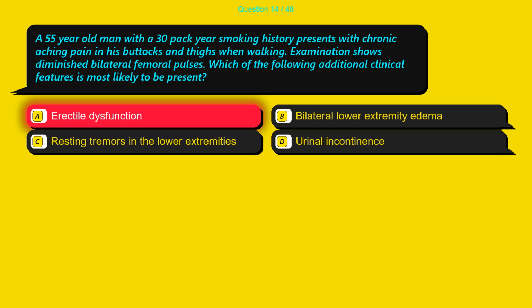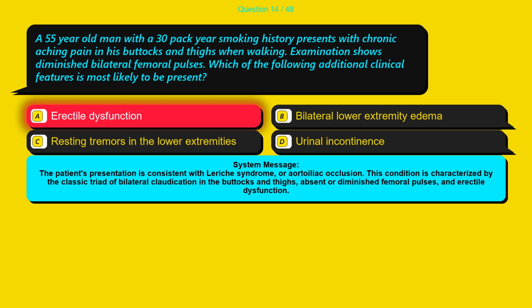The correct answer is option A, erectile dysfunction. The patient's presentation is consistent with Leriche syndrome, or aortoiliac occlusion. This condition is characterized by the classic triad of bilateral claudication in the buttocks and thighs, absent or diminished femoral pulses, and erectile dysfunction. Question 15.